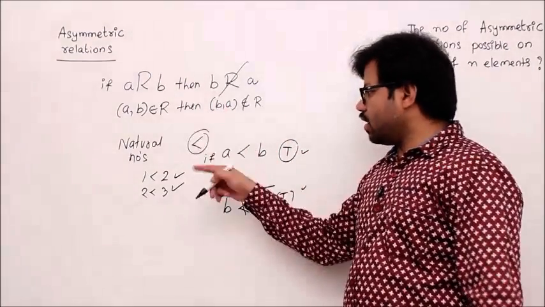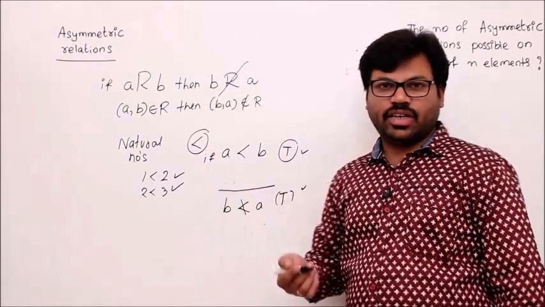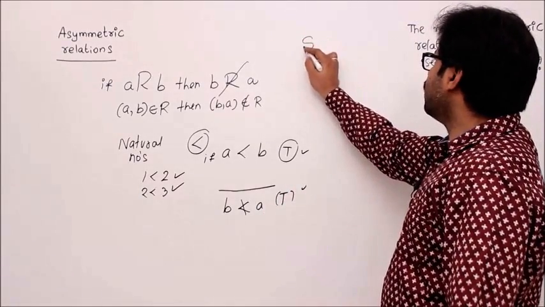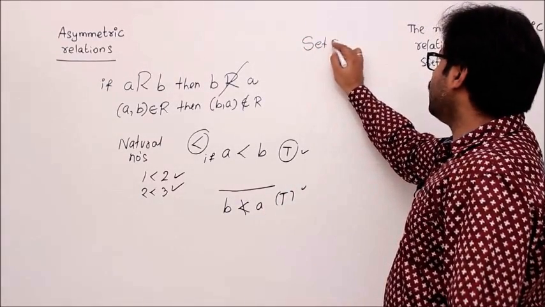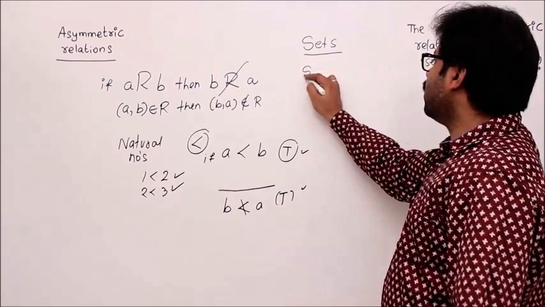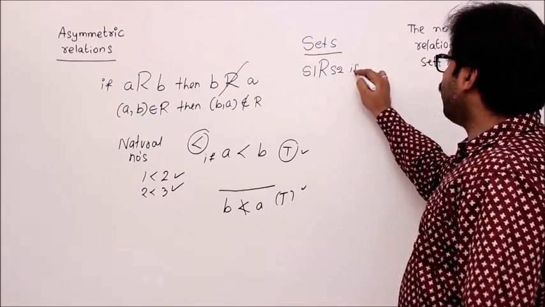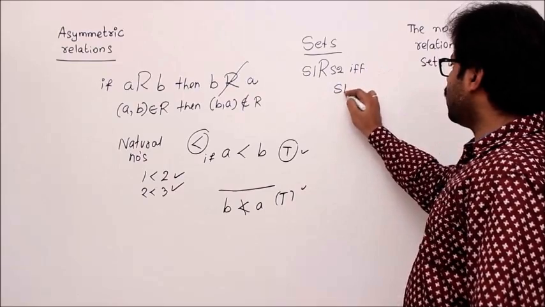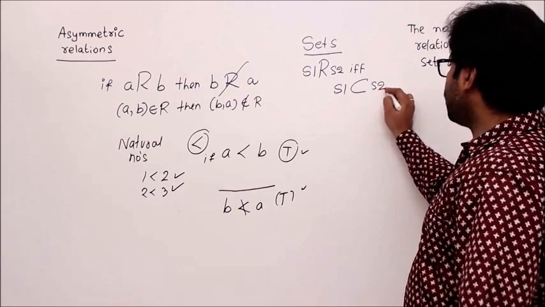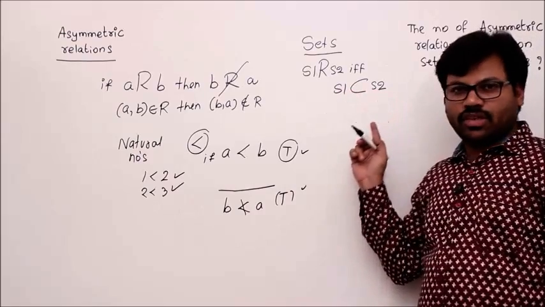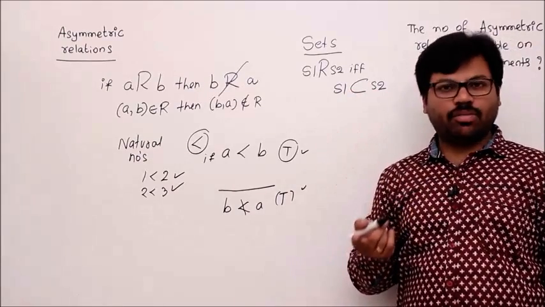This kind of relation, like less than, is asymmetric. One more example is in set theory. Let's say the domain is sets, and the relation is defined like this: S1 is related to S2 if and only if S1 is a proper subset of S2. What is a proper subset? S1 should be a subset of S2, but S1 and S2 should not be equal.